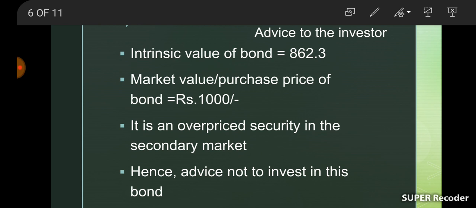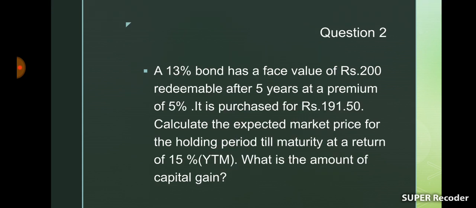Okay, now we can discuss another question, that is, a 13% bond has a face value of ₹200, redeemable after 5 years at a premium of 5%. So the maturity value is not 200, it is redeemed at 5% premium.